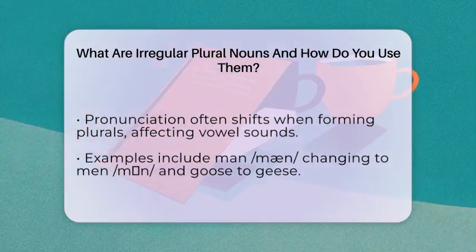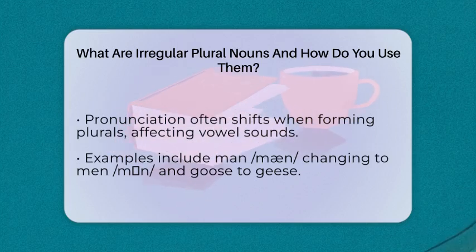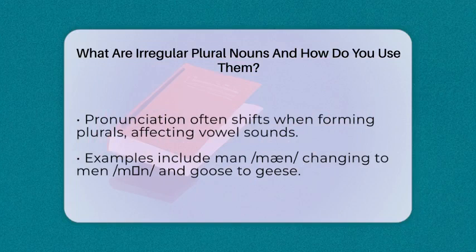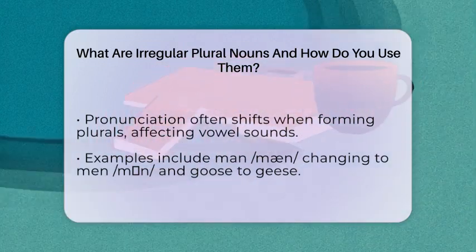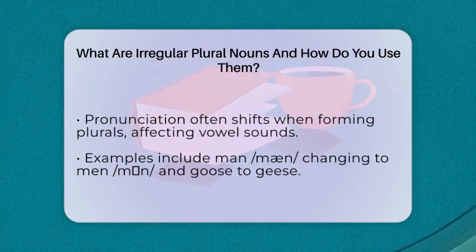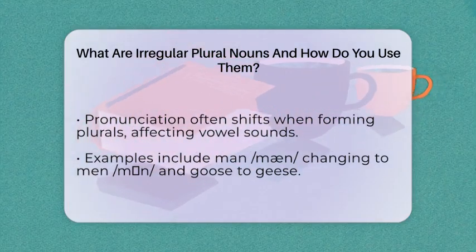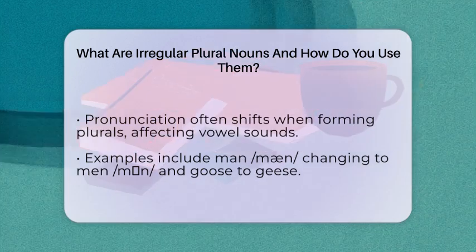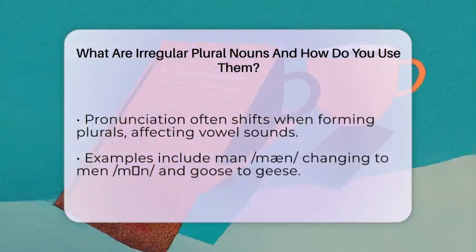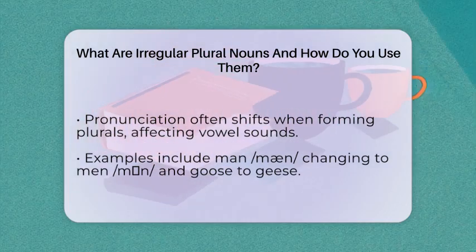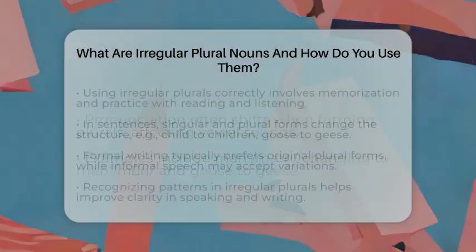Using irregular plural nouns in sentences is simple once you know their forms. For example, you say, "The child is playing," but when talking about more than one, it's "the children are playing." Or, "I saw a goose," but with many, "there are geese by the lake." When talking about plants, you might say, "The cactus is tall," but if you have several, "the cacti are in the garden."